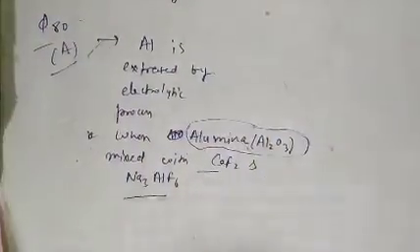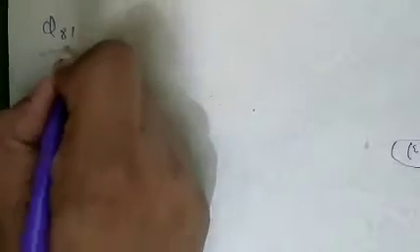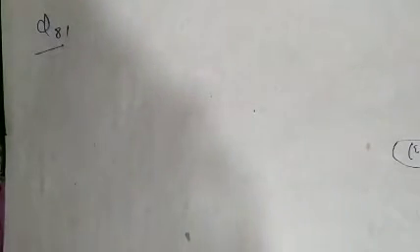See question number 81. Question number 81 is the substance used in the thermite process of reducing ores.